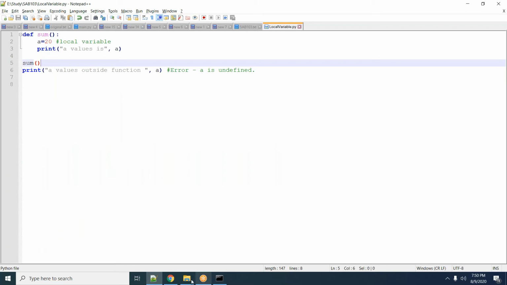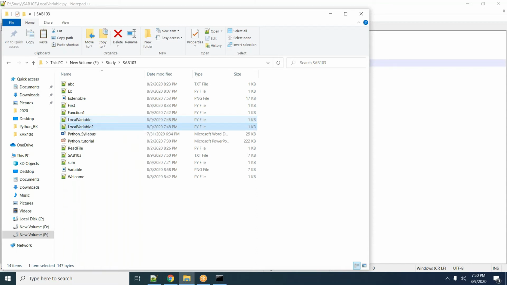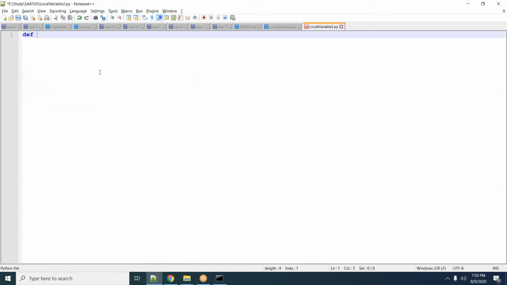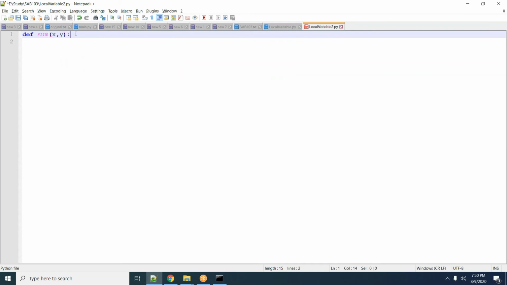Let's say I create another program, local variable 2. I have one function, def sum, and inside this I am passing two values, x comma y.